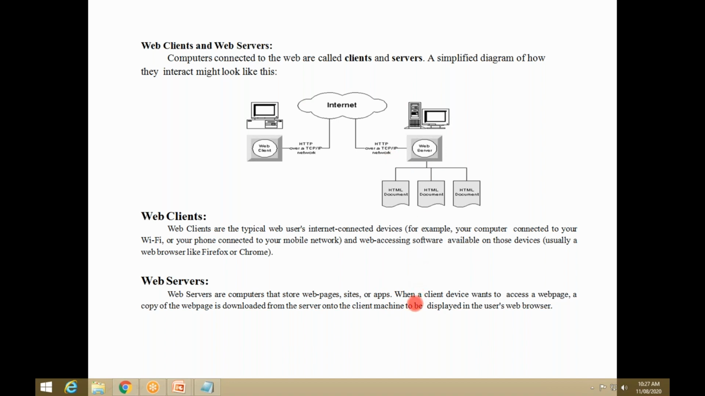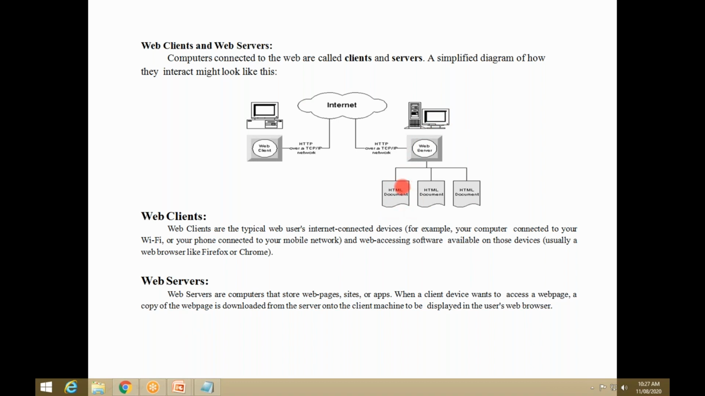And when a client device wants to access a web page, here this is a client. I am one client accessing the information, using a browser. I want to access one website, facebook.com. So I access a web page, a copy of the web page, not the original, the copy.